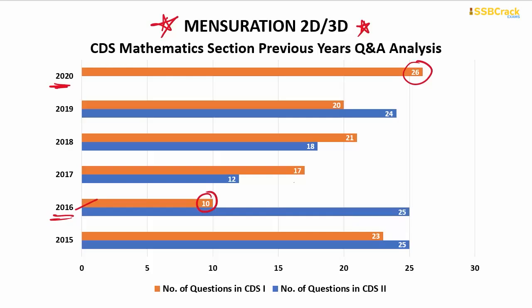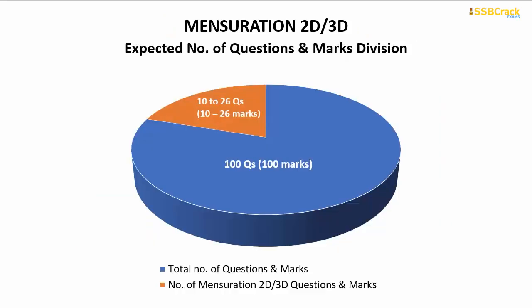Sometimes there were 17 questions, sometimes there were 25 questions, which is exactly one question less than the highest count. So, on this particular topic, mensuration, in your upcoming CDS examinations, you can expect questions varying between 10 and 26, which carry 10 to 26 marks out of the 100 marks exam paper.